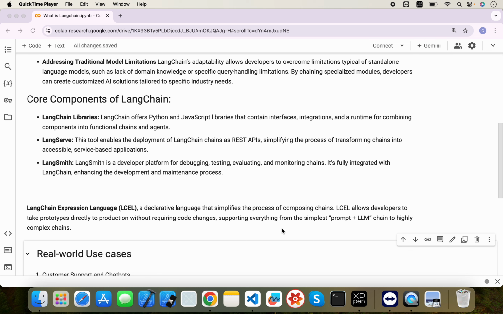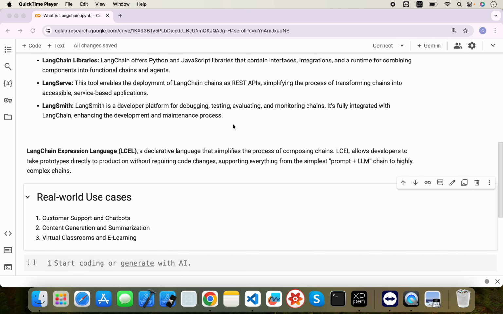The main purpose of it is to allow the developer to take a prototype directly to production without any code change. The LangChain Expression Language comes with inbuilt features: you can use streaming, you can use batching, and you can run multiple chains in parallel as well. It is helpful when you create a simple prompt plus LLM chain or any highly complex chain. So in this whole playlist, we will utilize the LangChain Expression Language.